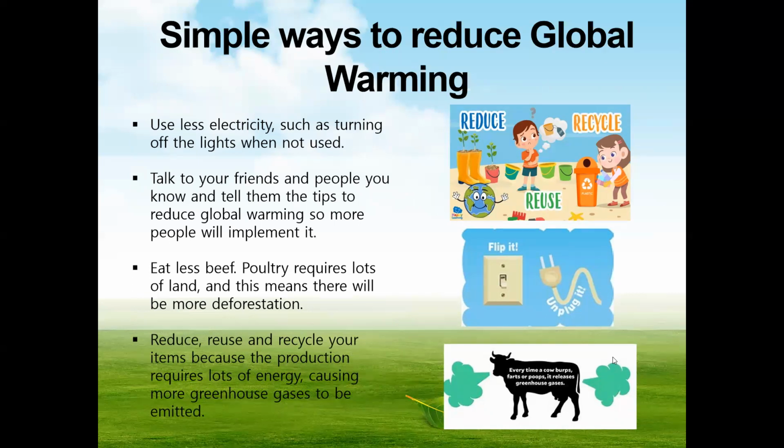Eat less beef. Cattle require lots of land, and this means there will be more deforestation. With deforestation, more greenhouse gases will be released to the atmosphere, worsening global warming. Reduce, reuse, and recycle your items because the production of the items requires lots of energy, causing more greenhouse gases to be emitted.